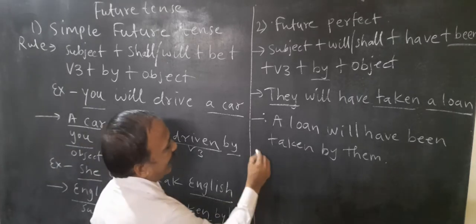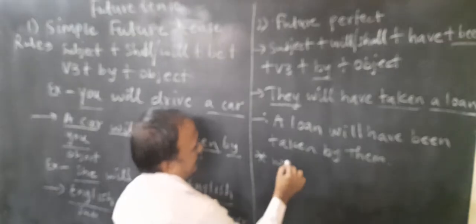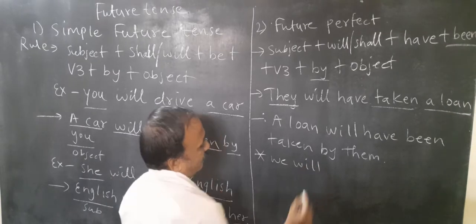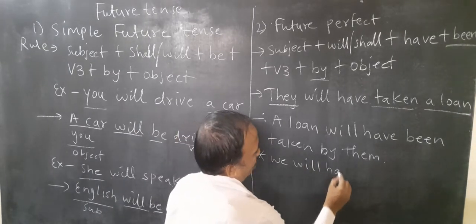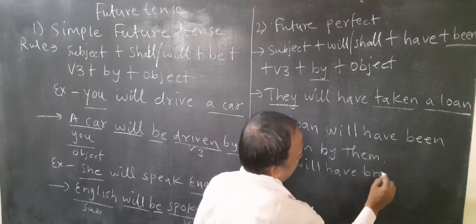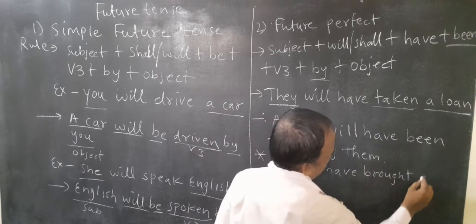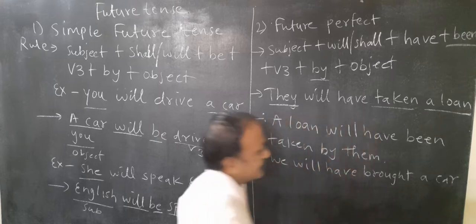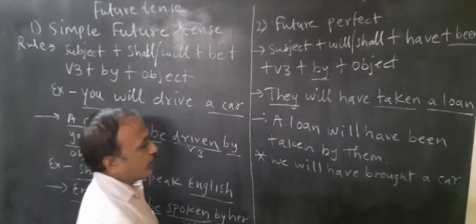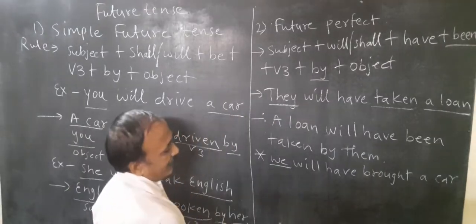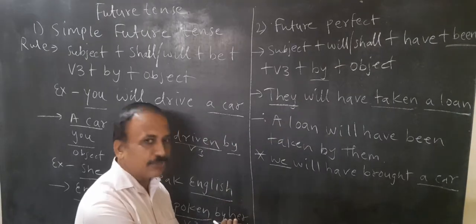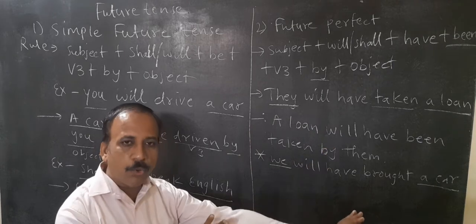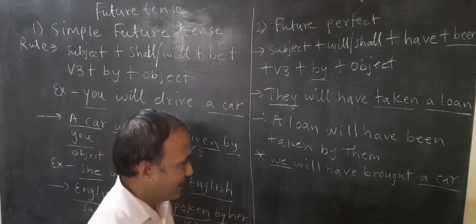Another example we can take, right? We will have brought a car. We is the subject, a car is an object. The object comes in the place of the subject and the subject goes in the place of the object, right?